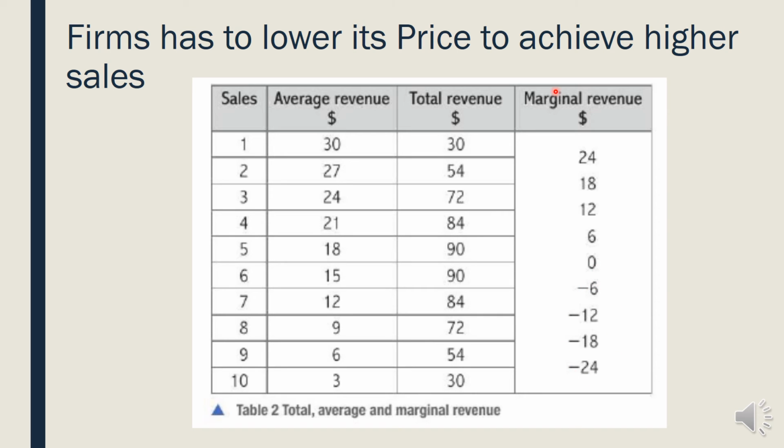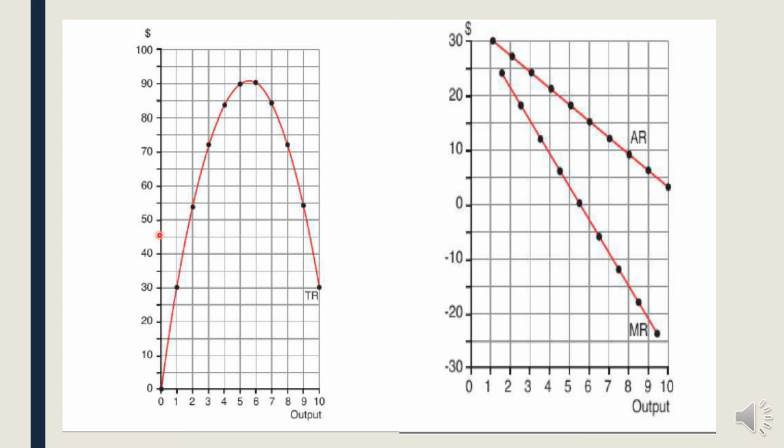So marginal revenue and average revenue are entirely different. You can see that average revenue is higher and marginal revenue is a little bit lower. So we can see how the diagram will look. Here is the diagram for total revenue when the price varies. You can see that total revenue is increasing at an increasing rate. Total revenue is highest at unit 6, then it starts falling. But you can see here, unlike the previous diagram, the AR curve and MR curve are downward sloping and both curves are different. Previously, when price was constant, AR was equal to MR, but here both curves are different and slope differently.